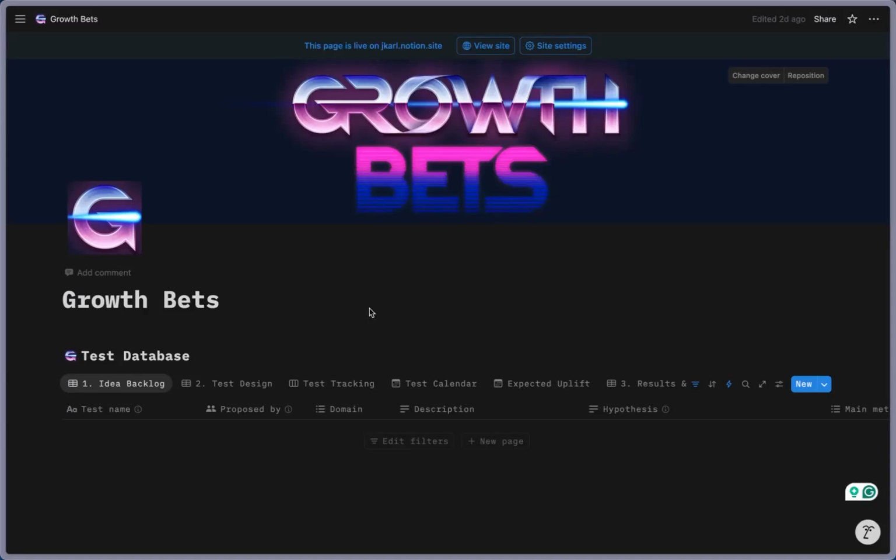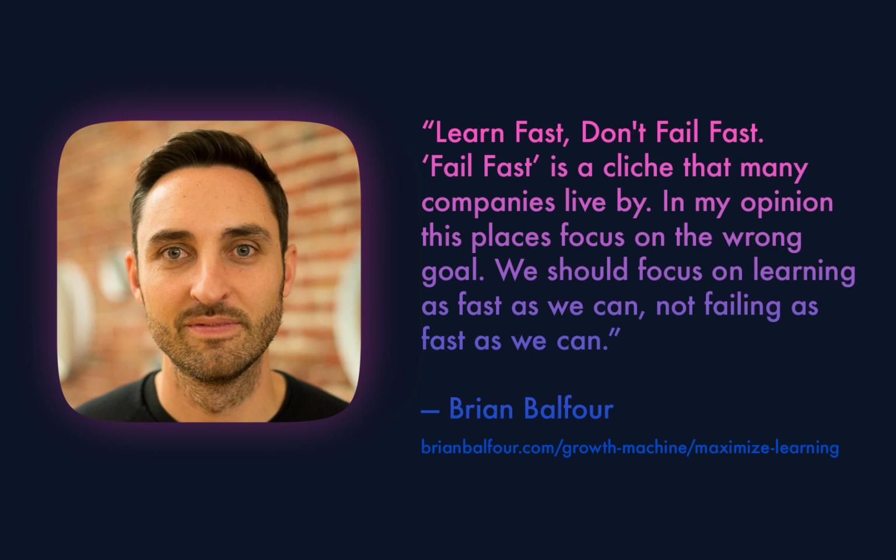What I'm calling the Growth Bets template is actually based on an experimentation methodology intended for individuals who lead growth motions in organizations, who need a structured approach for organizing and executing growth experiments, and also for getting stakeholder buy-in, getting alignment across multiple departments, and also for distributing all of the insights that these experiments generate across their respective organization. Just to loosely quote Brian Balfour, who actually gave the original inspiration for this template.